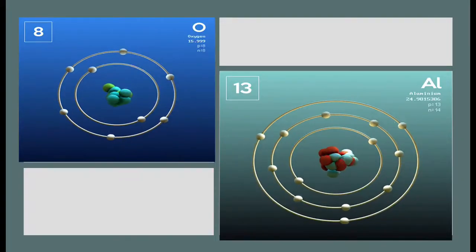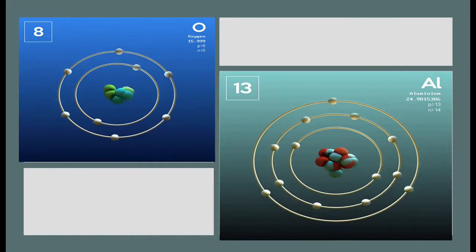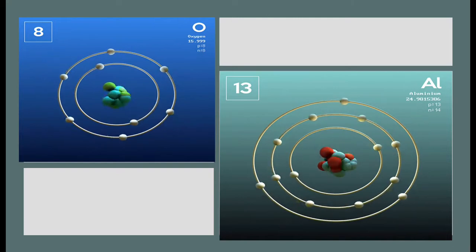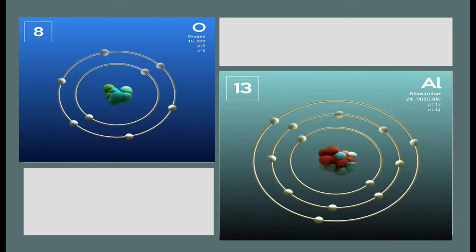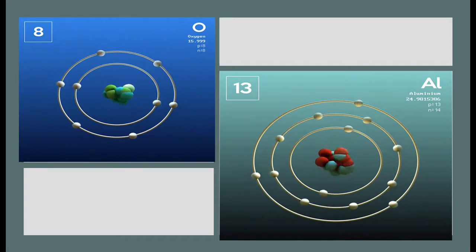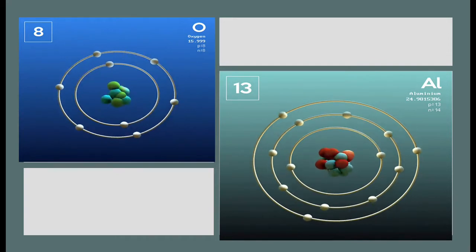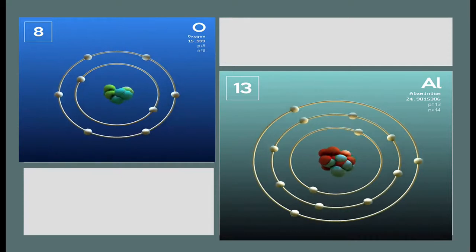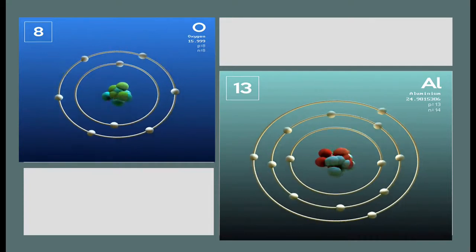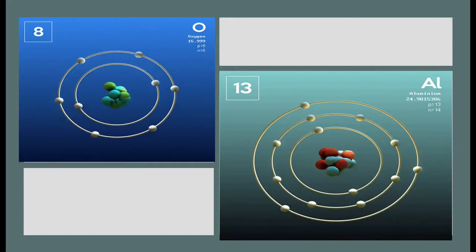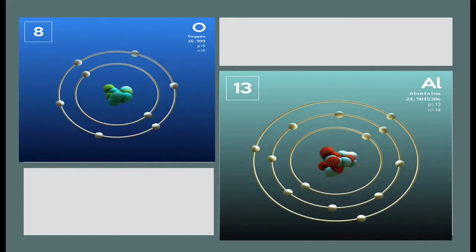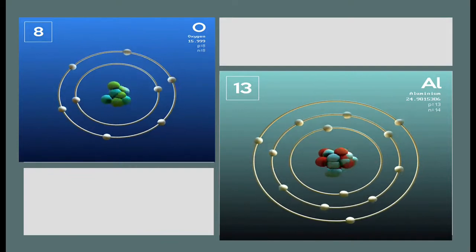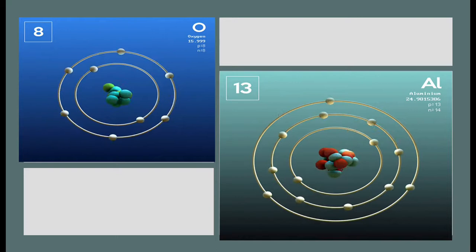This is how the atoms are placed and how the electrons and the protons move. Okay, in the center you have the nucleus which possesses protons and neutrons. Outside that you have orbits which are rotating like in the solar system. Okay, and where the planets are placed, in place of that you have the electrons. Here you can see an oxygen atom and an aluminium atom, and you can see how the electrons are moving in the outermost orbit.